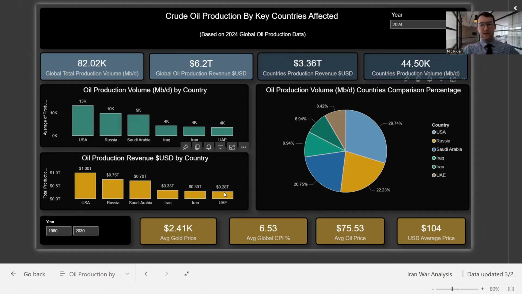What we're going to see is this figure go up due to shortages, along with global CPI percent. The average oil price has already gone up, so that's over $100 now. Then we have to monitor the USD average as well, and the price of gold. Gold will be a smart hedge for a lot of people, as there's a lot of uncertainty in financial markets due to inflation rising as a result of the war.